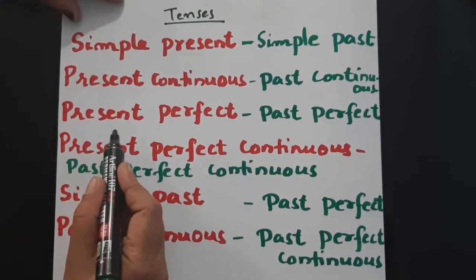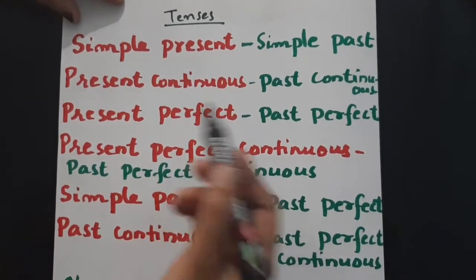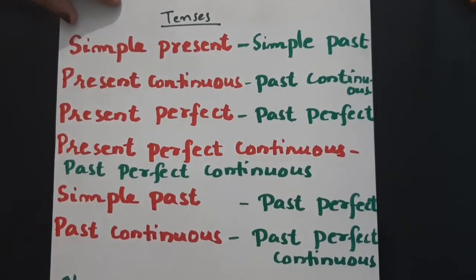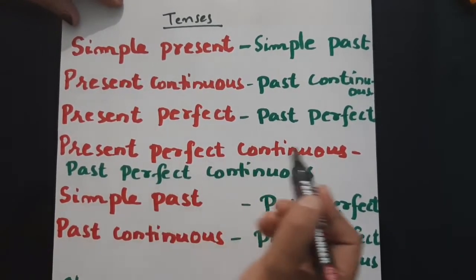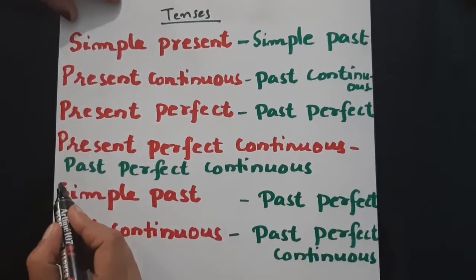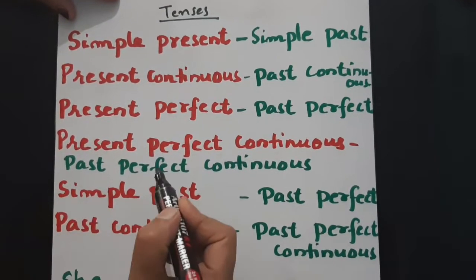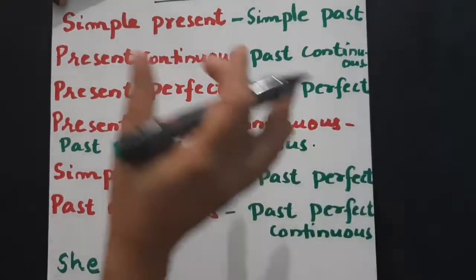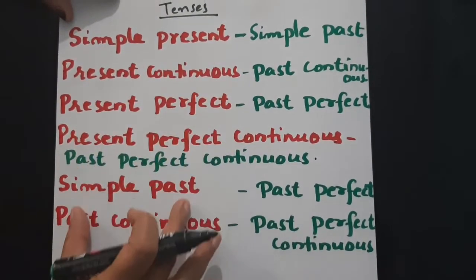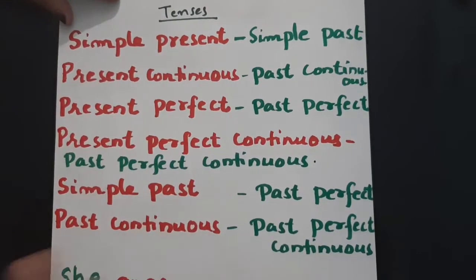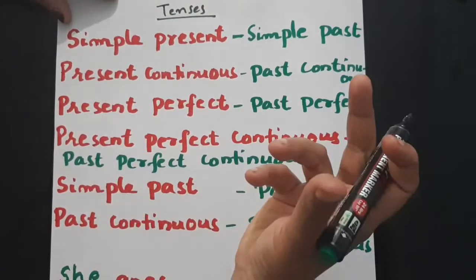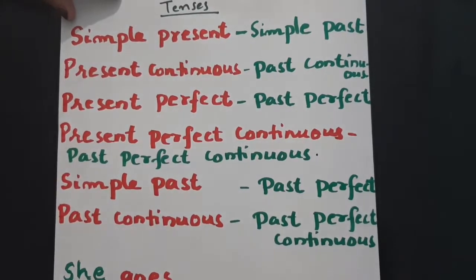If it is in the present perfect form, that may take it on to past perfect tense. If it is in the present perfect continuous tense, that will change to past perfect continuous tense. That means the tense forms that are in the present forms will convert to their alternative past forms.